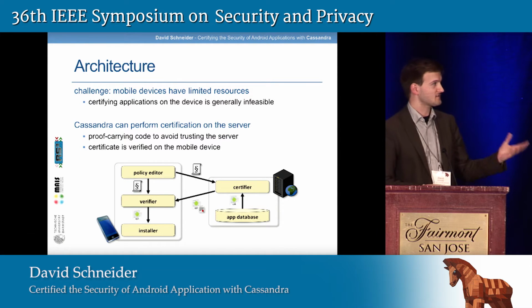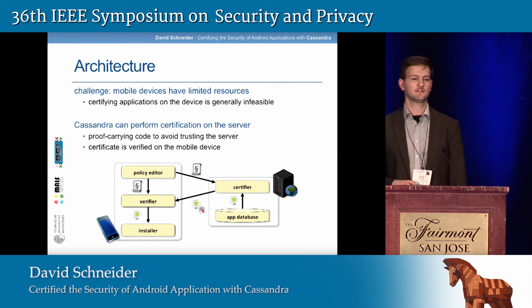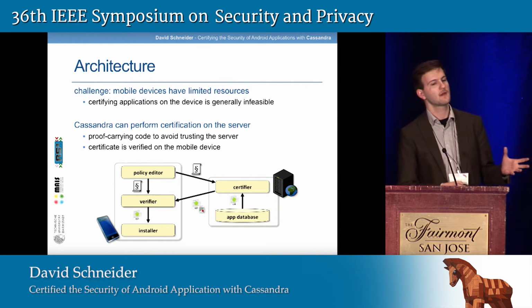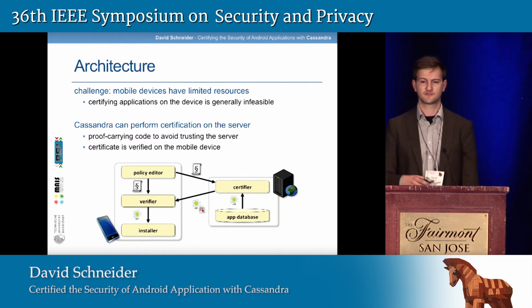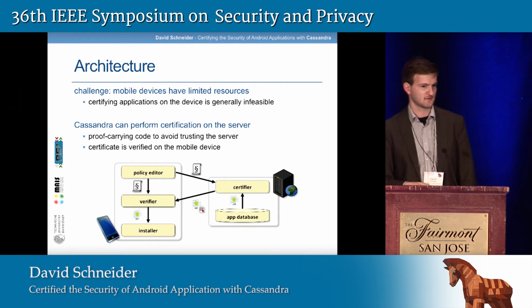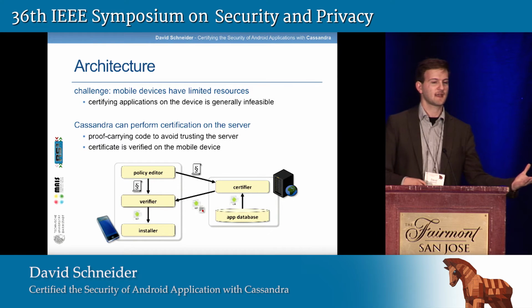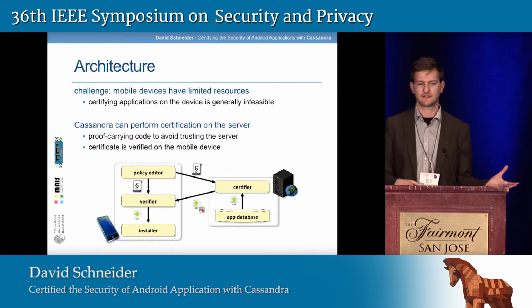But Cassandra is more than an information flow analysis in isolation, because as I told you, we wanted to make the analysis available to end users, on their devices. So we run into the challenge that the resources of mobile devices are typically rather limited. Certifying applications directly on the device is not really feasible.